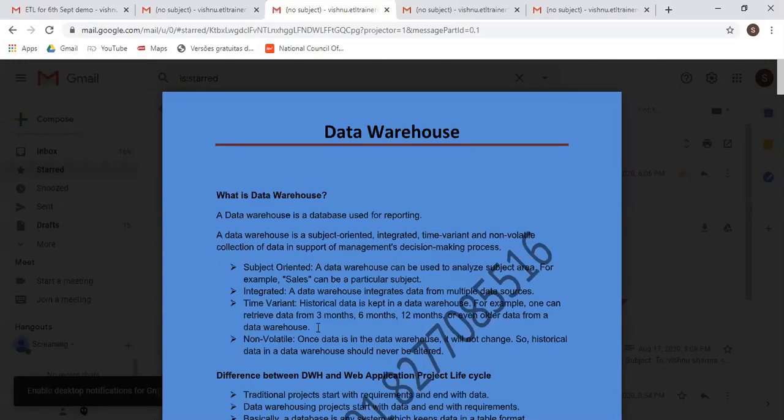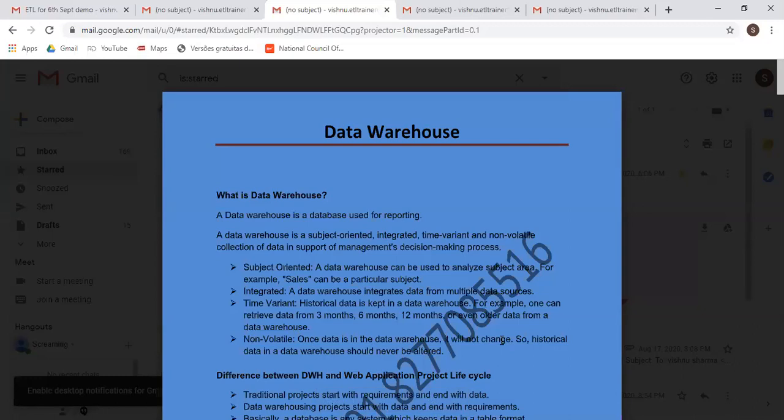So now, non-volatile means once the data is loaded into the data warehouse, it will not change. So before loading the data, you have to be very sure the data is unique and there is no duplicate value in the data warehouse, because once you load the data, you will not get a second chance to alter those records. It means you cannot do any modification there. So before loading, you have to make sure the data is proper. That is called non-volatile.